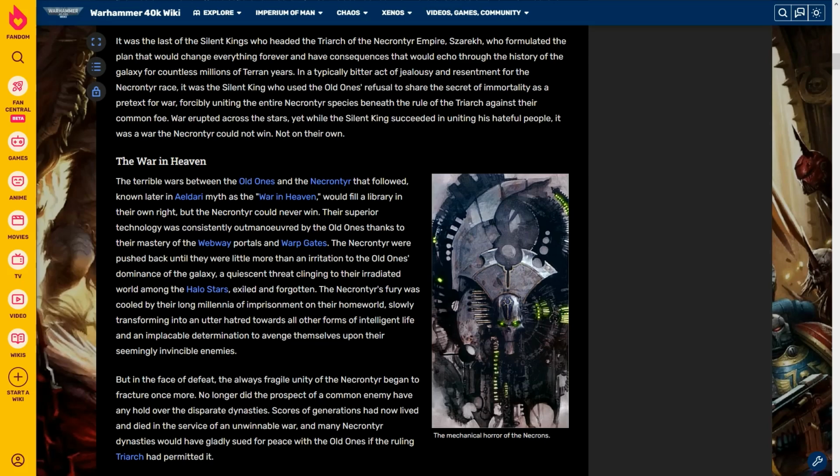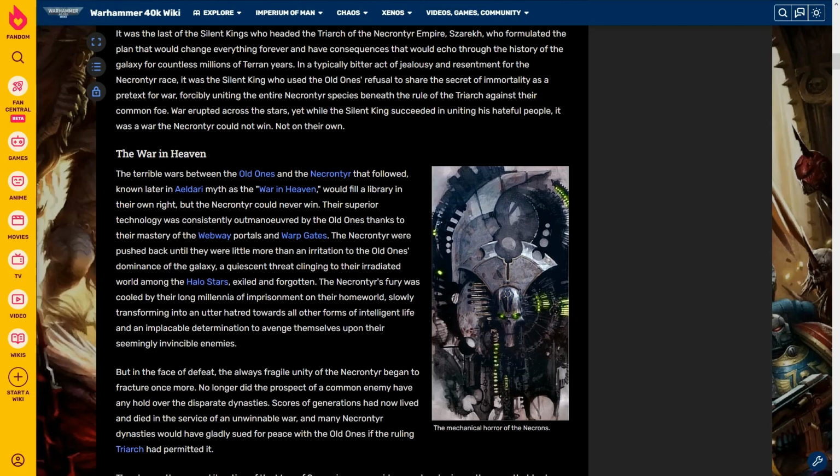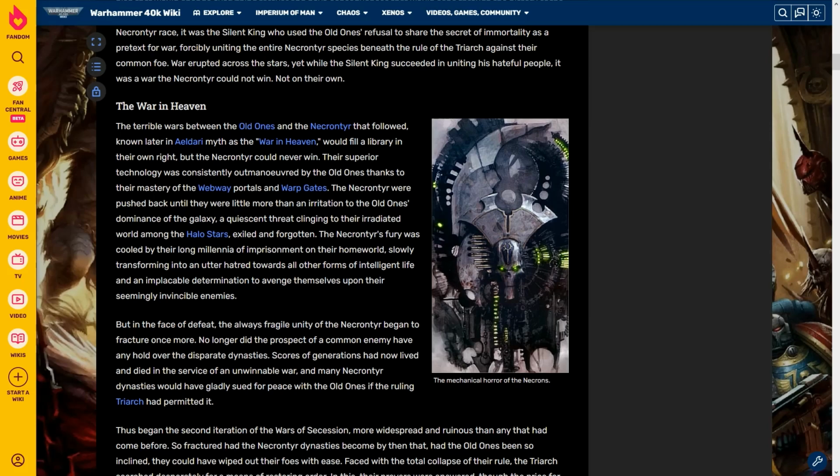The Necrontyr were pushed back until they were little more than an irritation to the Old Ones' dominance of the galaxy, a quiescent threat clinging to their irradiated world among the Halo stars, exiled and forgotten. The Necrontyr's fury was cooled by their long millennia of imprisonment on their homeworld, slowly transforming into an utter hatred towards all other forms of intelligent life and an implacable determination to avenge themselves upon their seemingly invincible enemies.